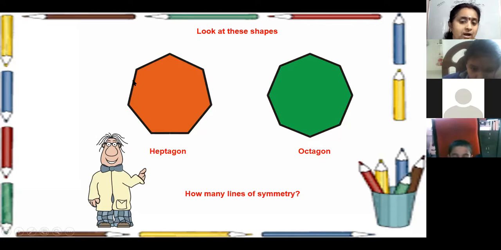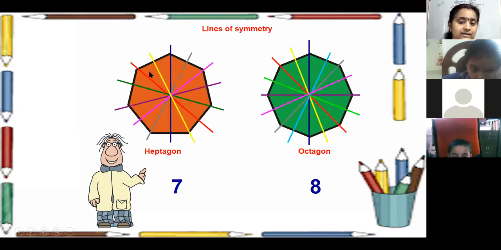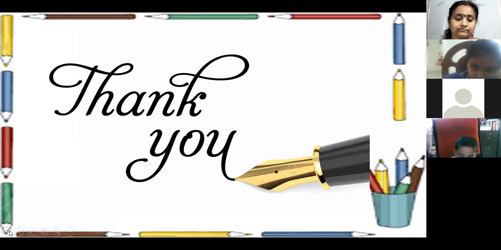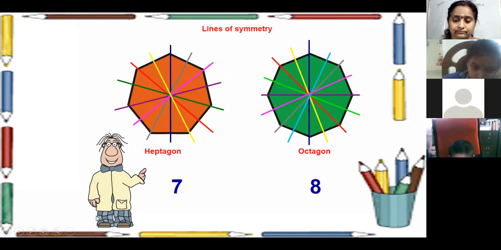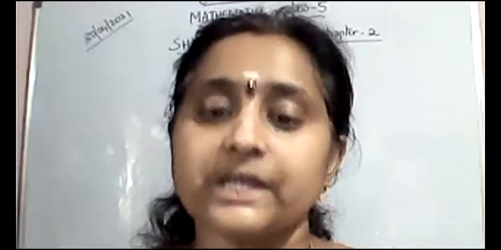In a heptagon, all sides are equal, so we have 7 lines of symmetry. In an octagon, 8 lines of symmetry. Heptagon 7 and octagon 8. So these are some things about shapes.